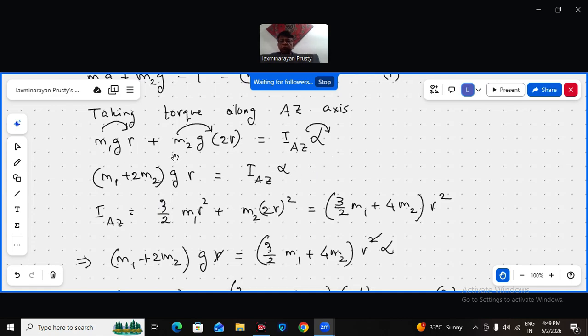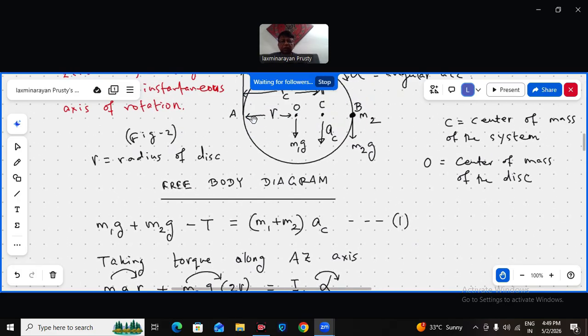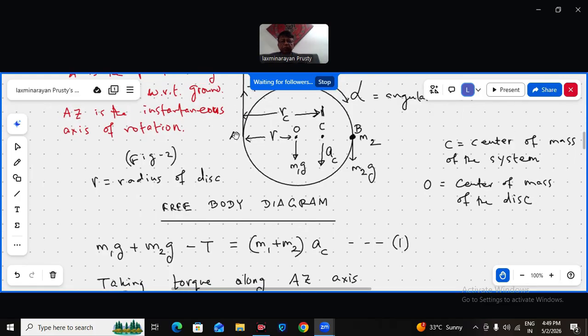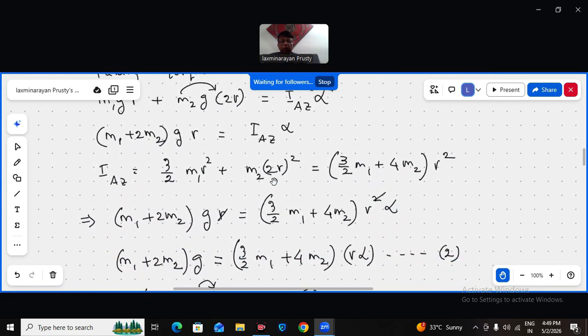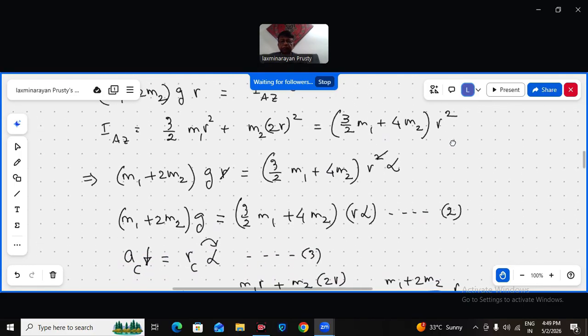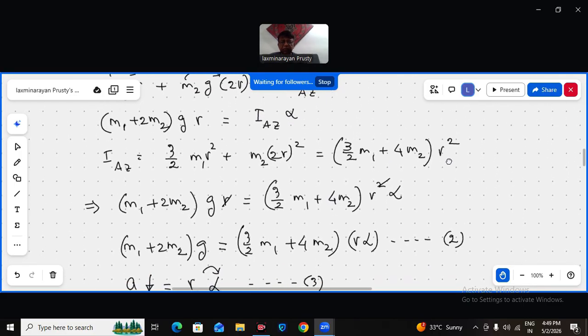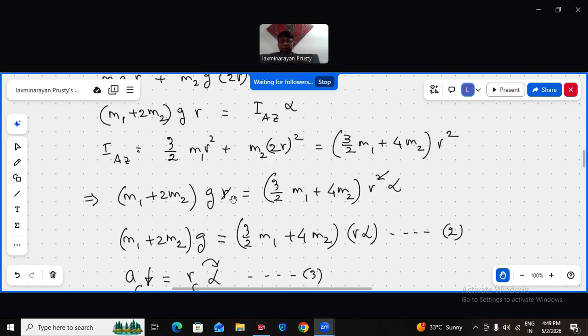Okay, so (M1 plus 2M2) gR, rearranging properly. IAZ will be 3 by 2 M1R square for the disk about this point, that is half MR square plus MR square, 3 by 2 MR square, plus M2 contribution will be M2 into 2R whole square. So IAZ will be (3 by 2 M1 plus 4 M2) R square. R is the radius of the disk. So one R cancel kar do.